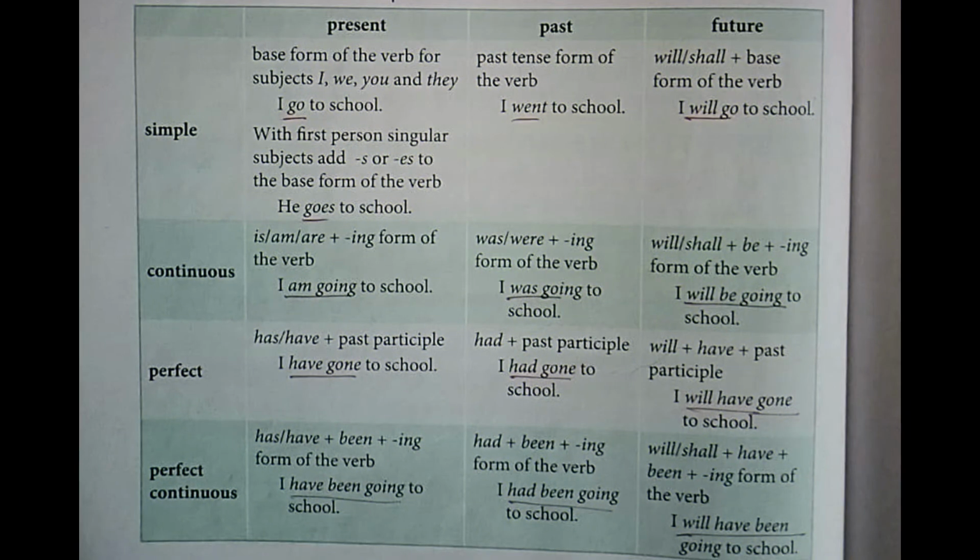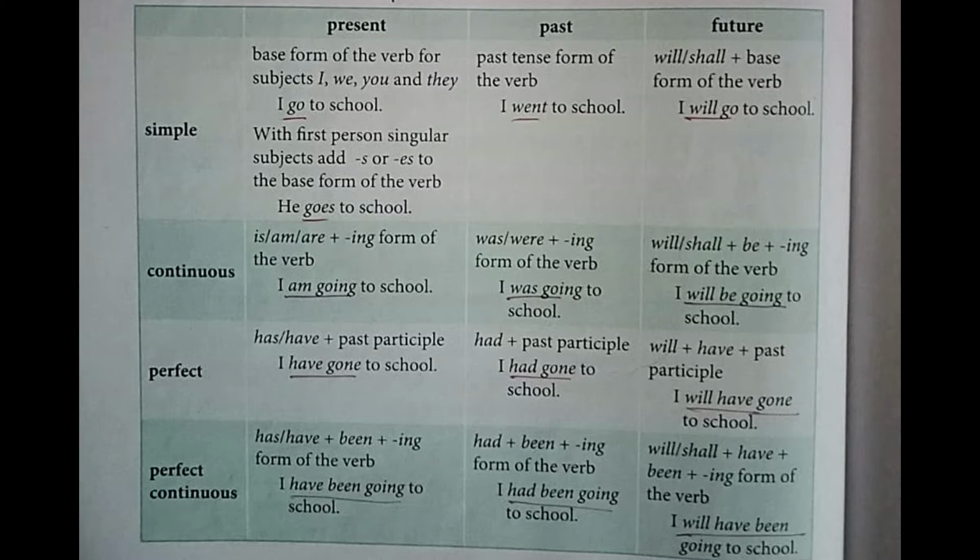Given below, we have a table where all these forms are described with examples. So here I shall start. First one, the simple form, that is the simple present tense or simple past tense or the simple future tense. I'm reading. Here I go. First one, present tense, base form of the verb for subjects, that is I, we, you and they. For example, I go to school. So please students, take a pencil, underline go.